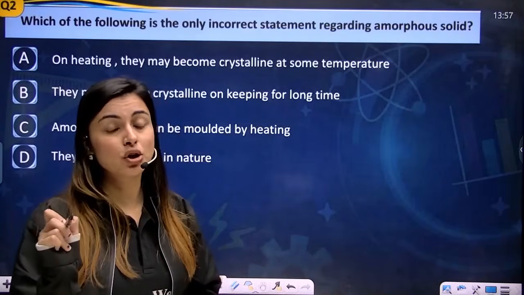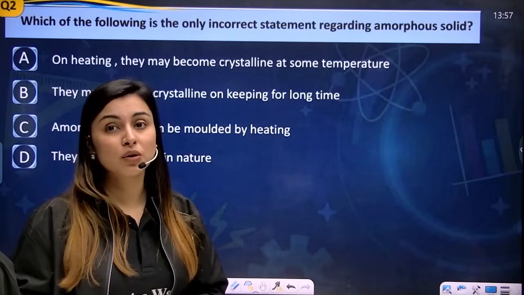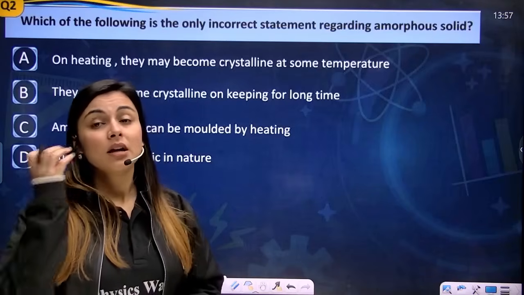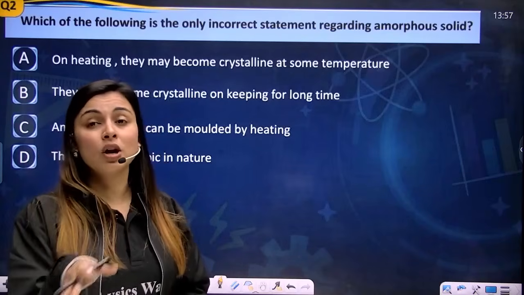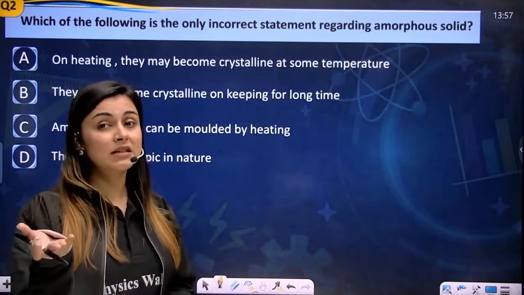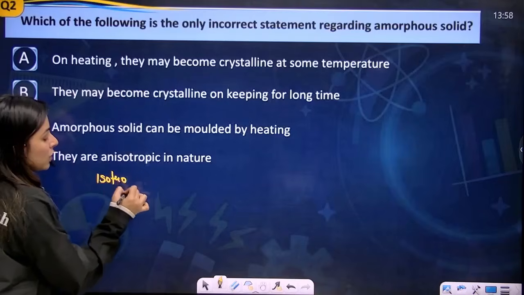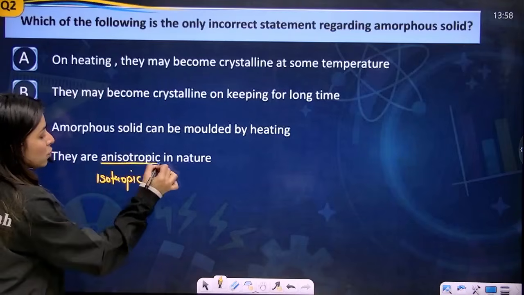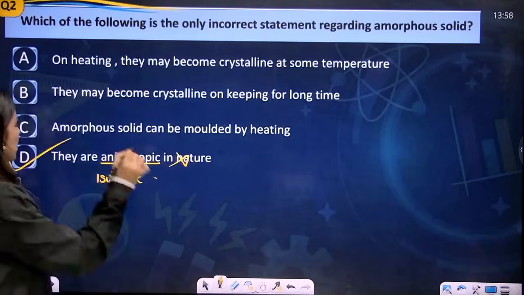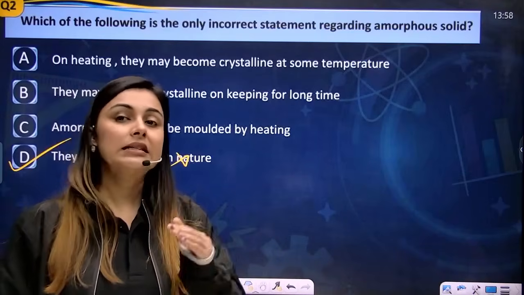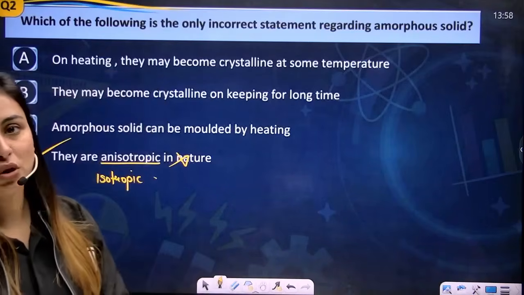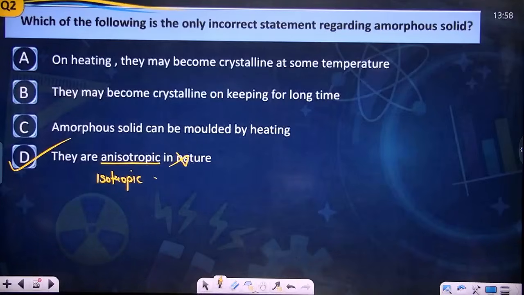If the arrangement is not ordered, this means that we are talking about a crowded area, and in a crowded area the atmosphere is the same in all directions, so the value should be the same, and it should be isotropic in nature and not anisotropic. So this is a wrong statement. Option D will be your correct answer. This is how you will be solving these types of questions. Perfect. I hope you're clear. Pause the video, write it, and then we'll move forward.